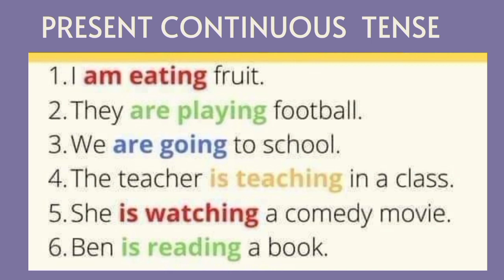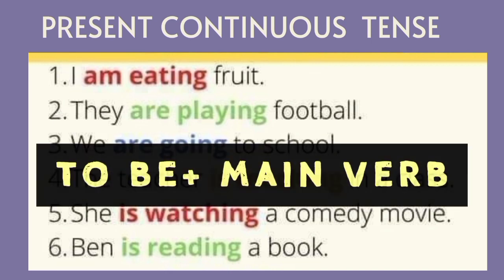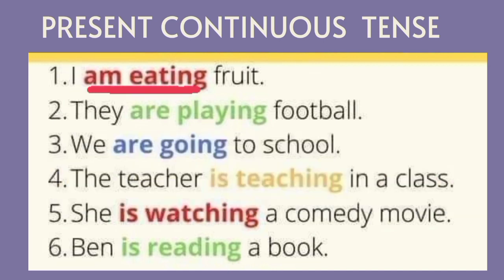Do you notice anything unusual in these sentences? No. The verb in each sentence, such as playing, going, teaching, watching, reading, all these verbs are accompanied by a helping verb to be. I plus the verb to be, that is am, plus the verb to eat, eating. I am eating a fruit. They are playing football. We are going to school. The teacher is teaching in a class. She is watching a comedy movie. Ben is reading a book.